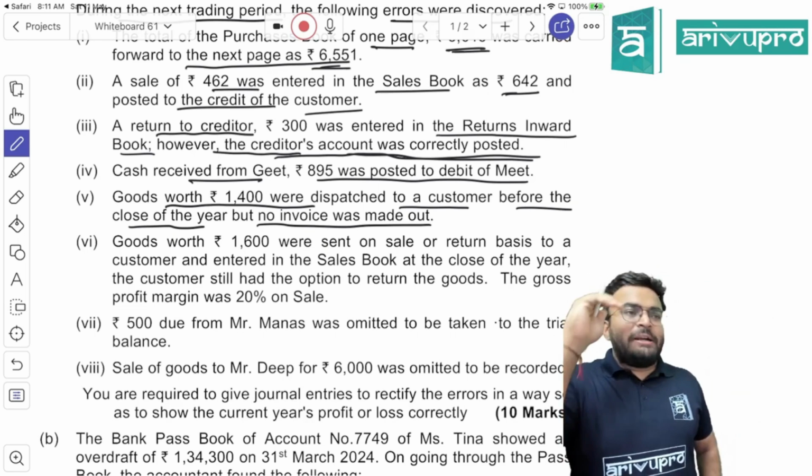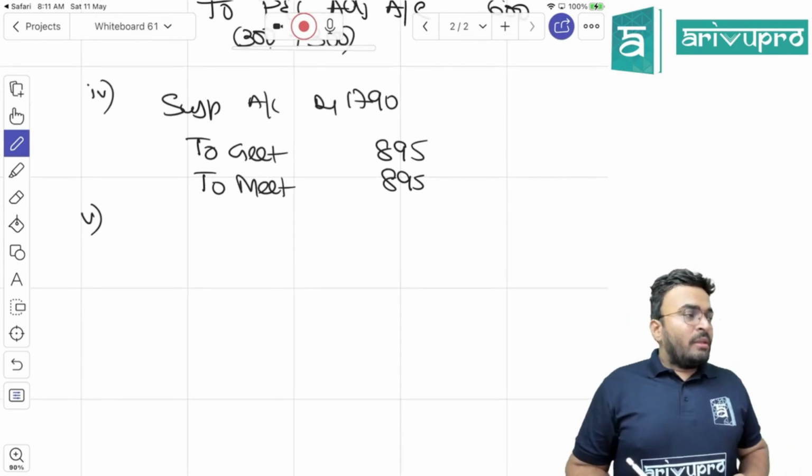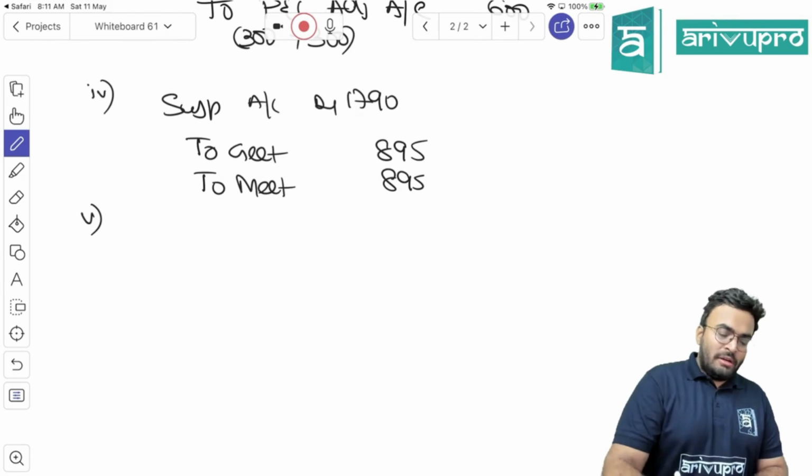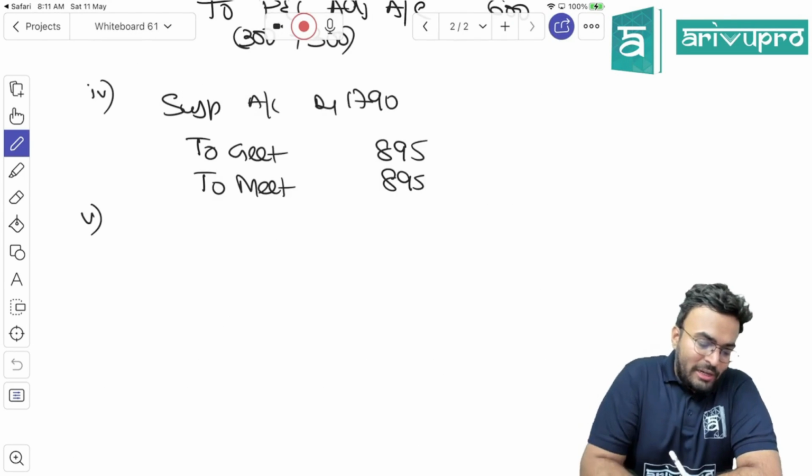Goods are already dispatched, but you did not raise the invoice. That means you did not pass the entry. So what should be the entry? Did you sell or purchase? Dispatched, right? That means it is sale. So what should be the entry?